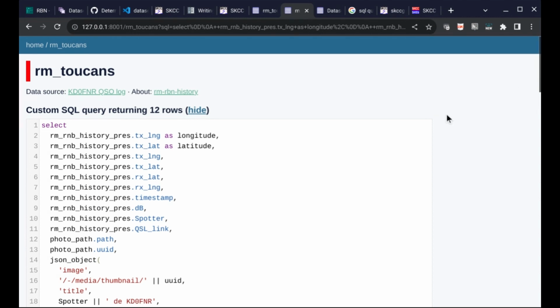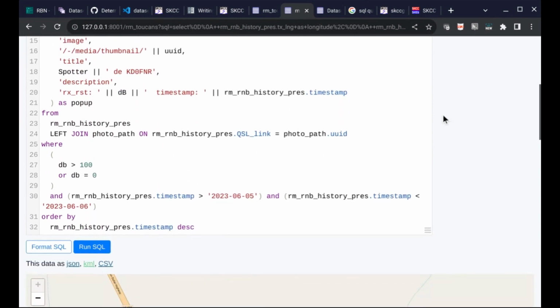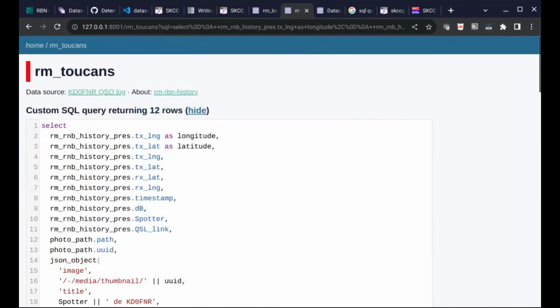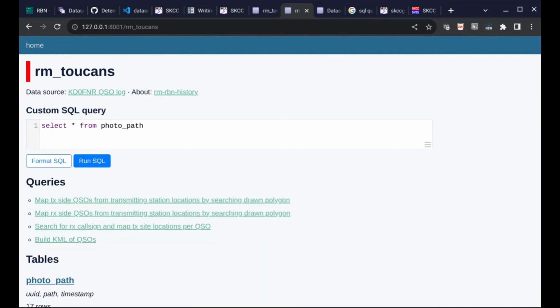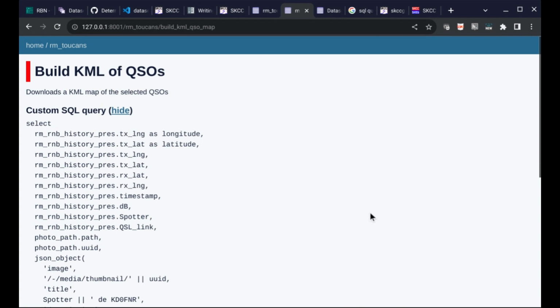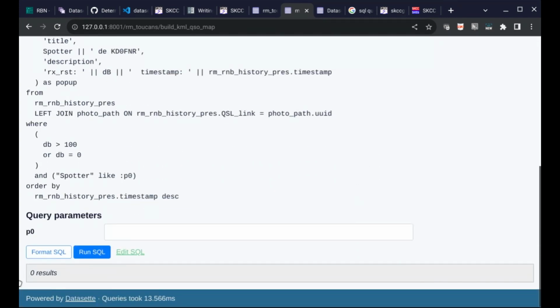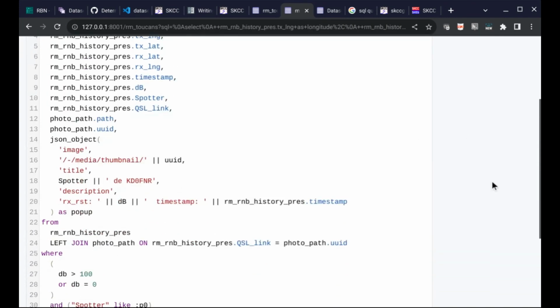And so I've already run the query, but let's back out and come in fresh. Okay, so we're going to build a KML of QSOs. So I'm going to come down here. I'm going to edit the SQL.